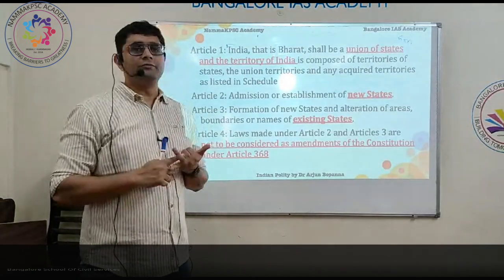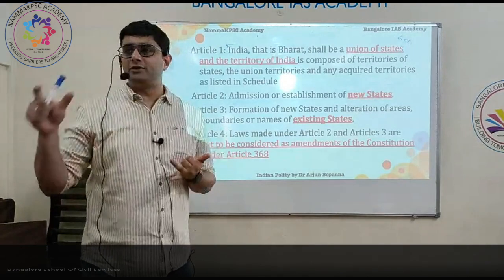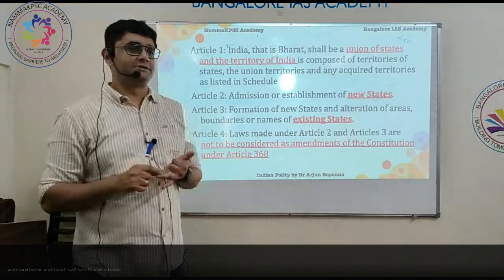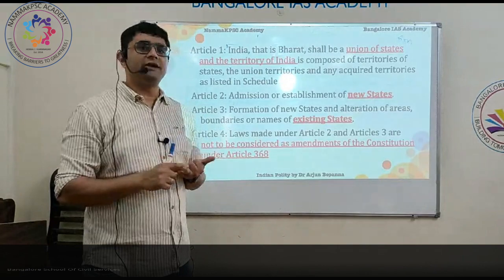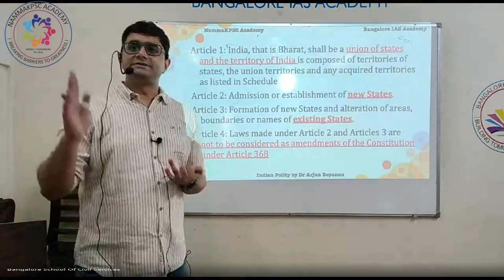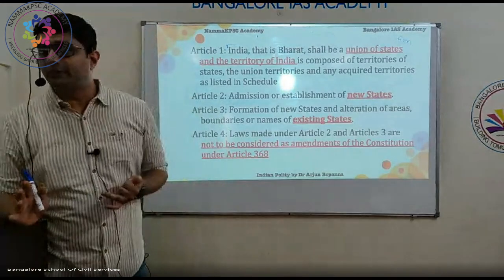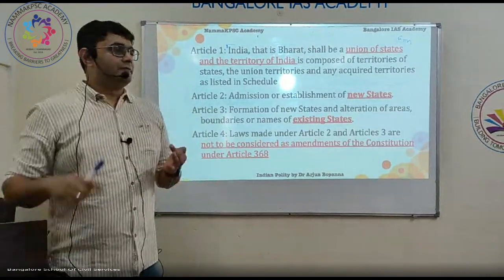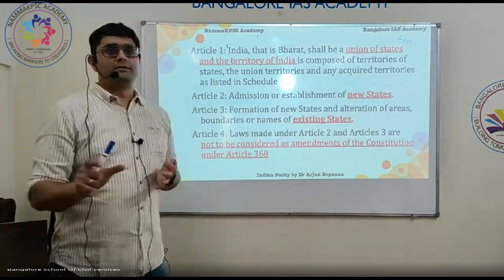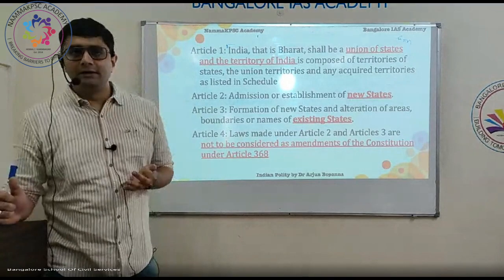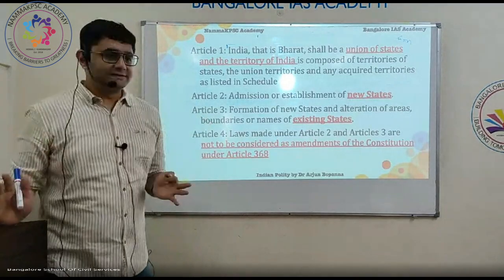We can conclude we have used the word union of states and not federation of states. Why have we used the union of states? To emphasize that a state cannot go away from our country, secede from our country. Then when we use the word union, what does that mean? It means the states.